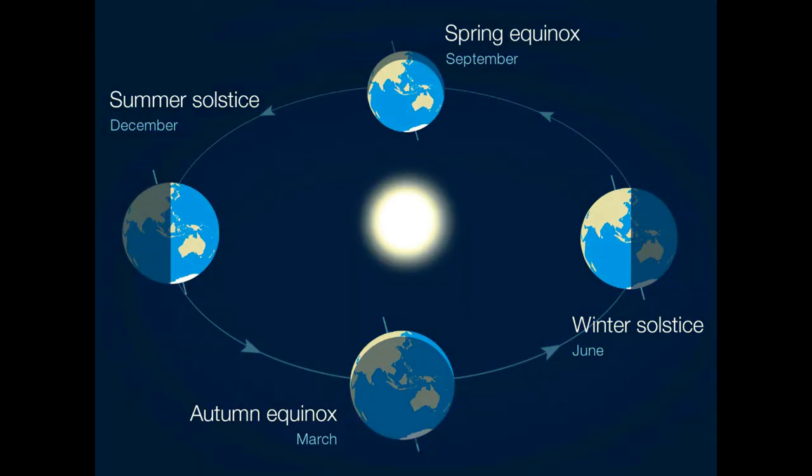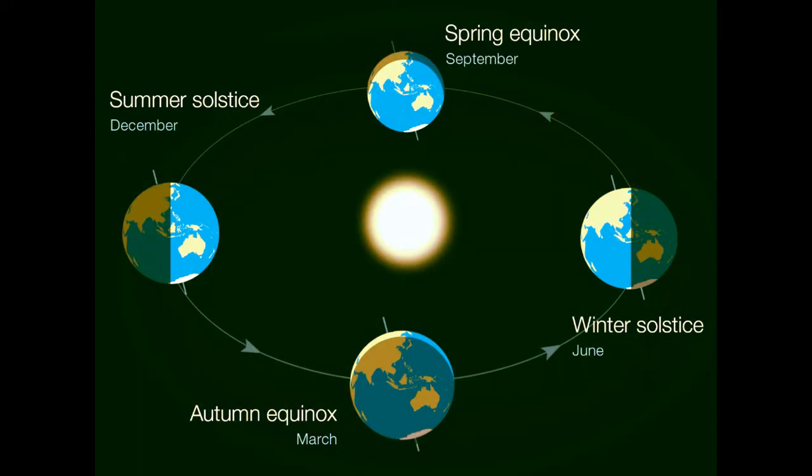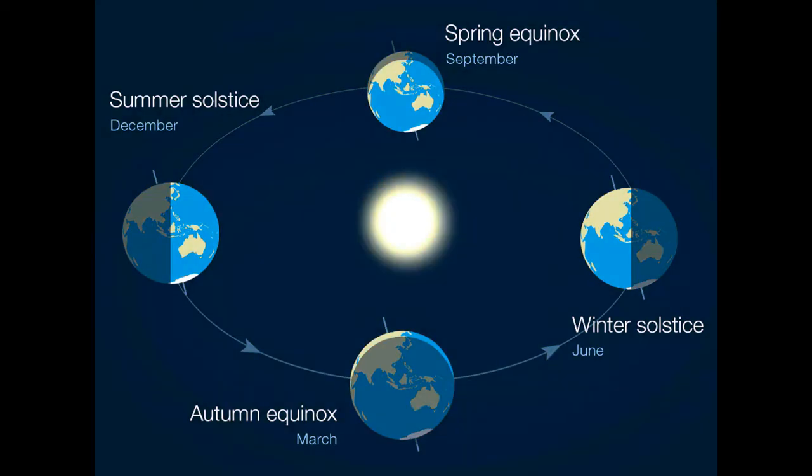What are equinoxes? Equinox means days and nights are of equal length. In late March and late September, both hemispheres are at the same distance from the sun, and the sun is said to be at an equinox.